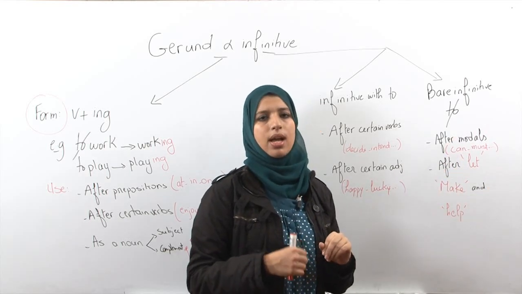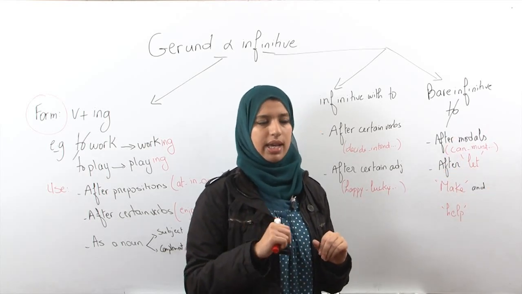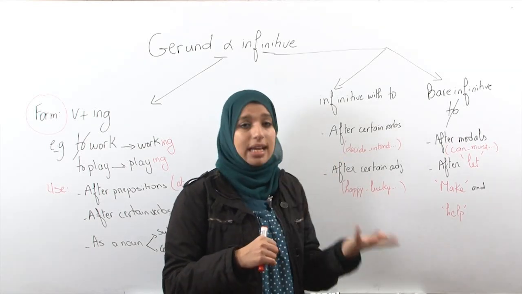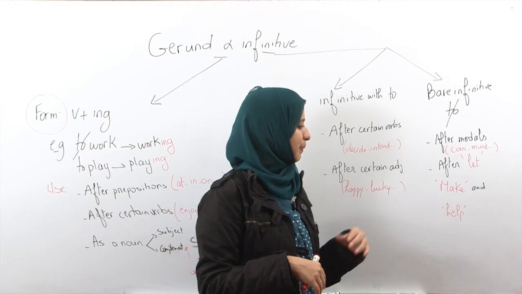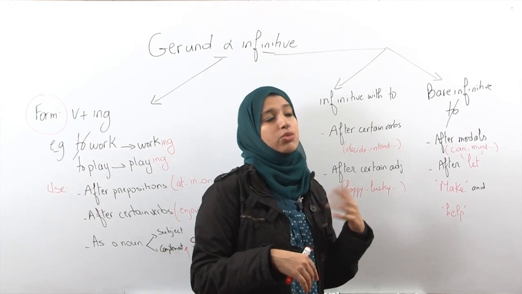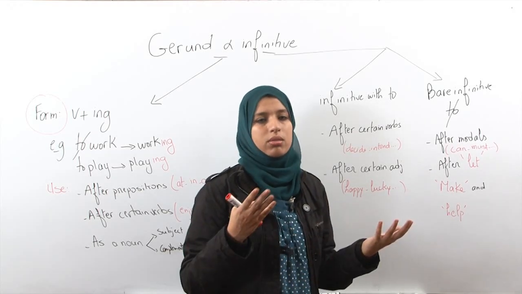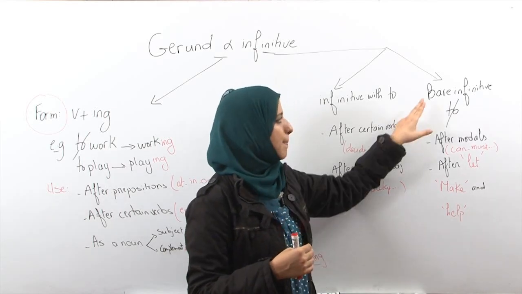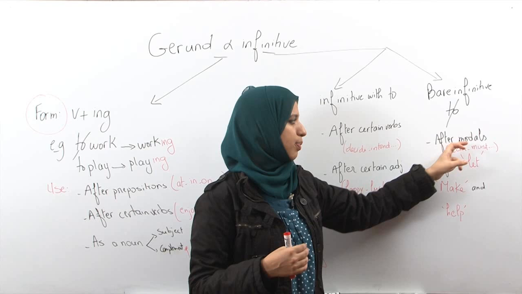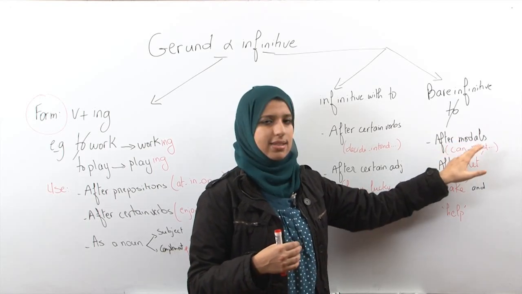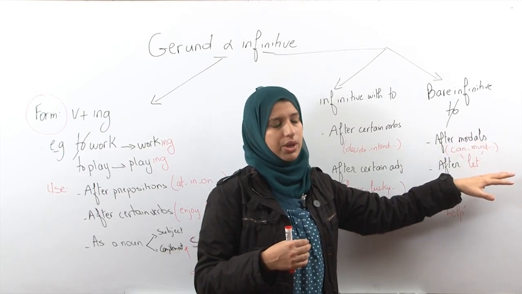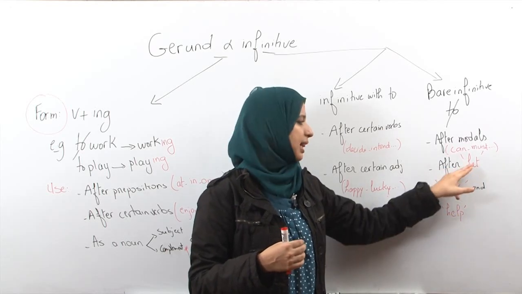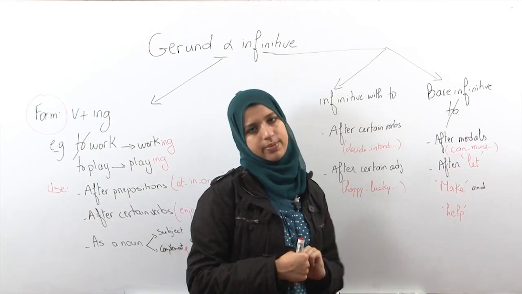Two, after three verbs, we also have bare infinitive. For example, make something, okay? Make me do that. Let me play. Help me do my homework. It's not help me doing my homework, okay? Help me do my homework. So, bare infinitive, we have it after modals, can, must, should, may, and all the other modals. We have it after those three verbs, let, make, help.